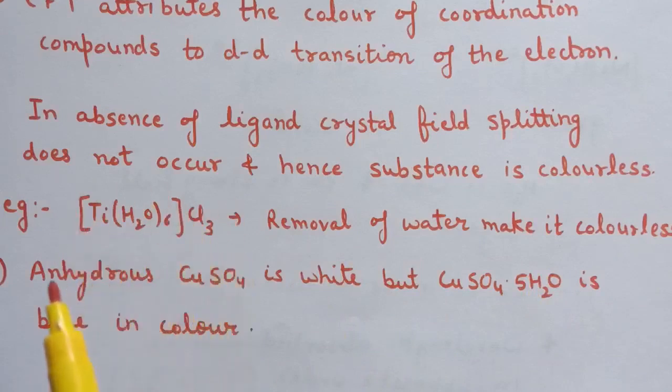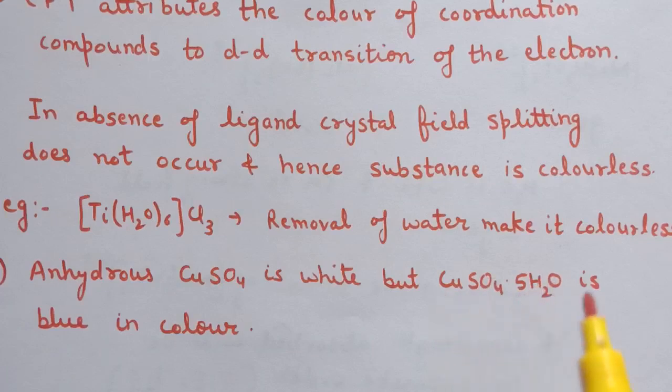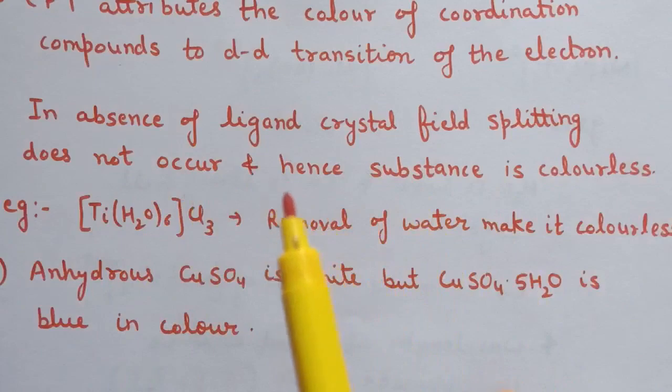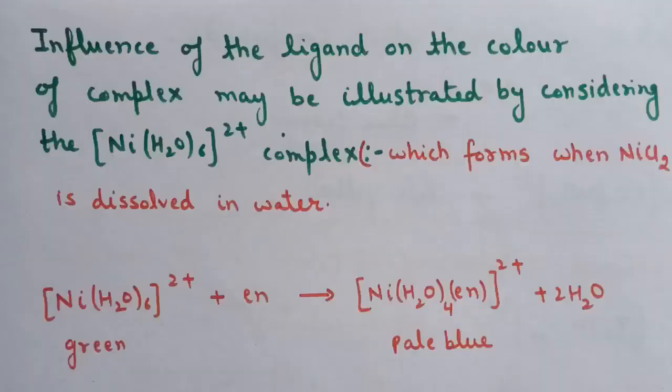Second example is anhydrous copper sulfate is white, but CuSO4.5H2O is blue in color. So in case of anhydrous CuSO4, there is no ligand, but in case of CuSO4.5H2O, these water molecules act as a ligand, and therefore this complex is blue in color. So in absence of ligand, crystal field splitting does not occur, and hence the substance is colorless.